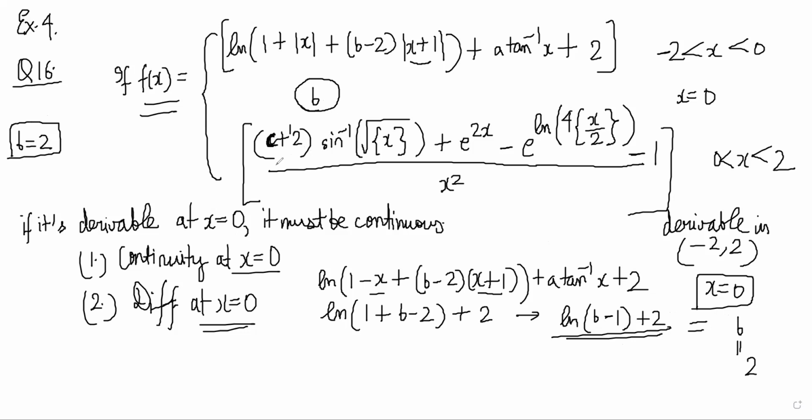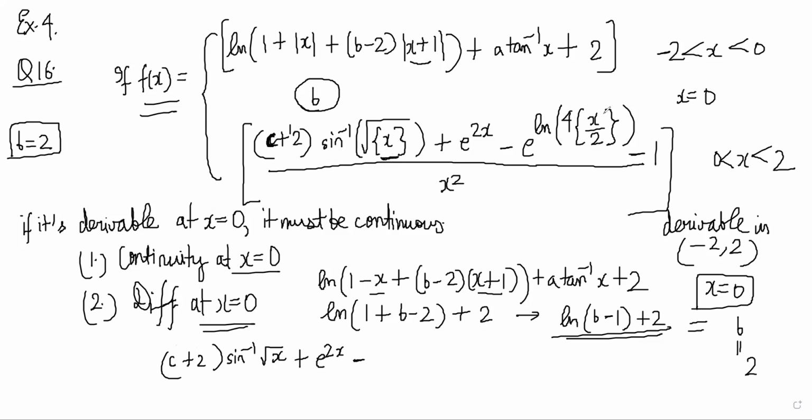So for the other side, let's think when it is just 0 plus. Fractional part of x is same as x only, because it is already a fractional part. So you have c plus 2 sine inverse root x, plus e power 2x minus.